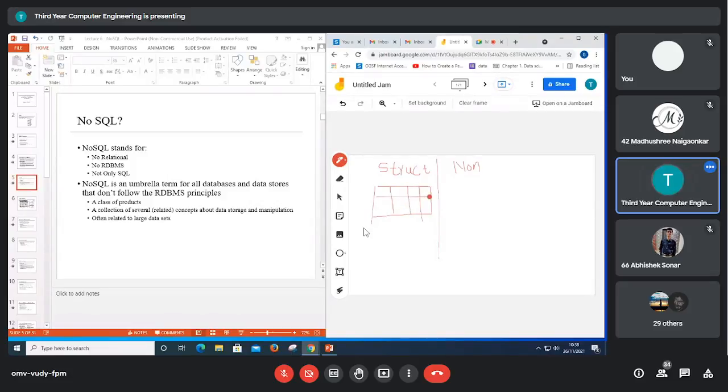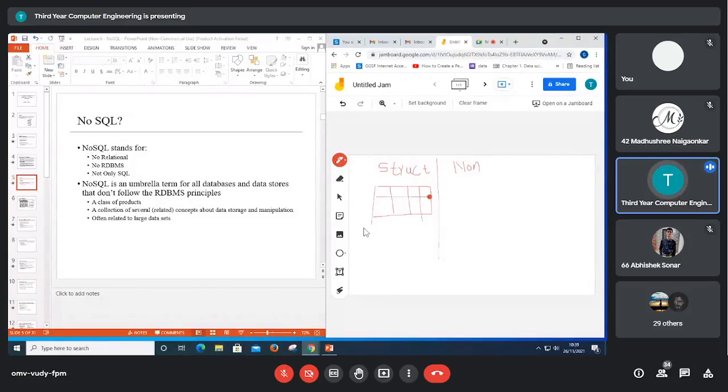For example, let's say a student or college system, or a banking system. In that case, we can use structured data. Only 20% of the data is in a structured manner in databases nowadays, because structured data can be easily ordered and processed by data mining tools, while non-structured data cannot be easily reordered. But the availability of data is not always in a structured manner.